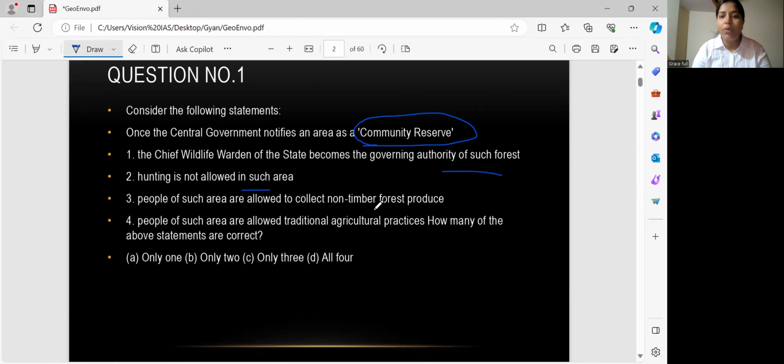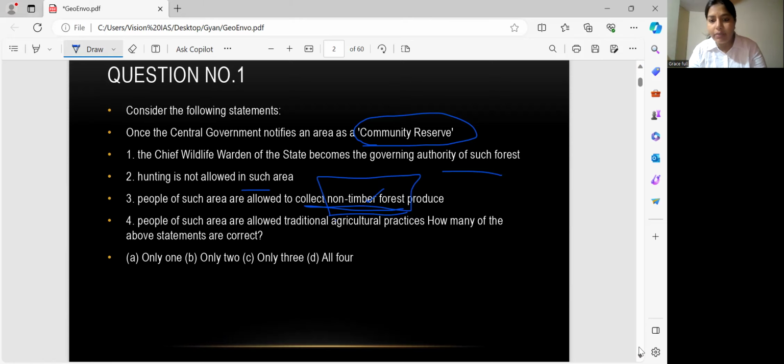People of such an area are allowed to collect non-timber forest produce. Again, this is the keyword from UPSC, non-timber. UPSC has asked multiple questions related to this timber keyword, so this keyword is important. The fourth statement: people of such an area are allowed traditional agriculture practice. How many of the above statements are correct? Only one, only two, only three, or all four.